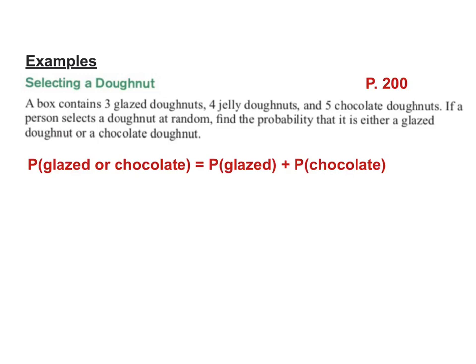So what's the probability of getting a glazed donut? How many donut possibilities are there altogether? 12. How many ways can you get glazed? 3. So that's going to be 3 out of 12. Chocolate is just 5 out of 12.